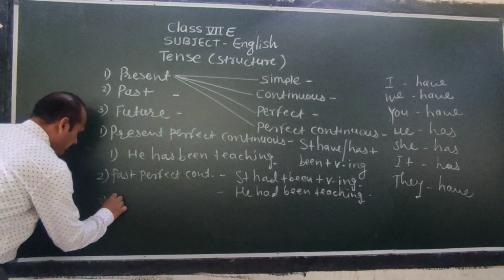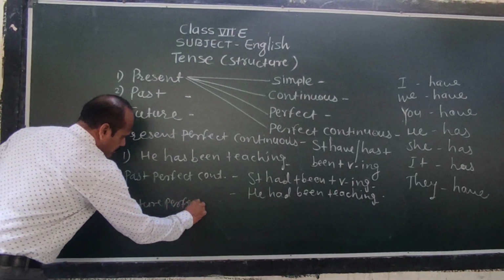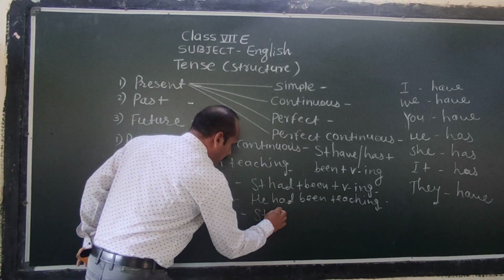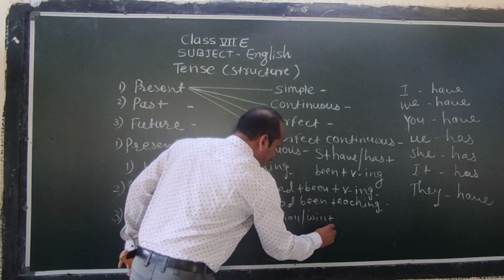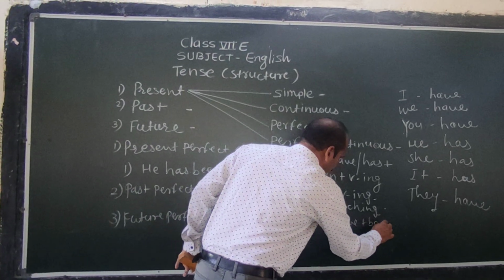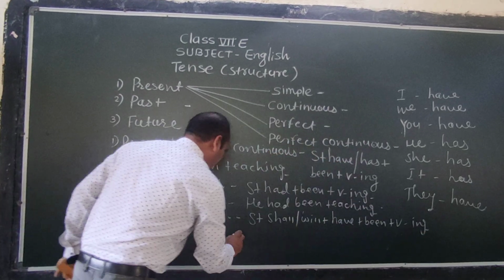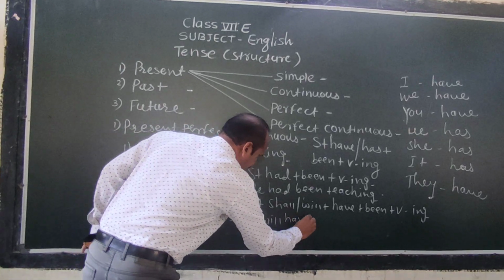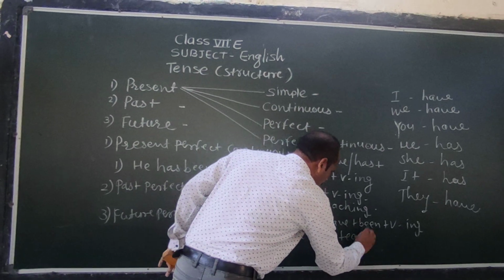Number 3, future perfect continuous. Subject plus shall, will plus have plus been plus V-ing. Example, he will have been teaching.